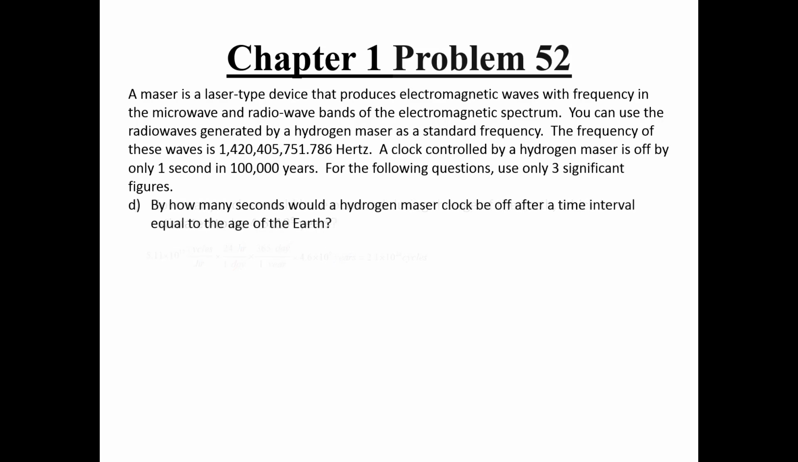Now we're switching gears a little bit. The problem statement told us that every 100,000 years, the maser is off by 1 second. If the Earth is 4.6 times 10 to the 9 years old, we can multiply its age by the 1 second per 100,000 years to figure out how many seconds the maser would be off if it had been allowed to run this long. It turns out it would be off by 4.9 times 10 to the 4 seconds, or roughly 14 hours.